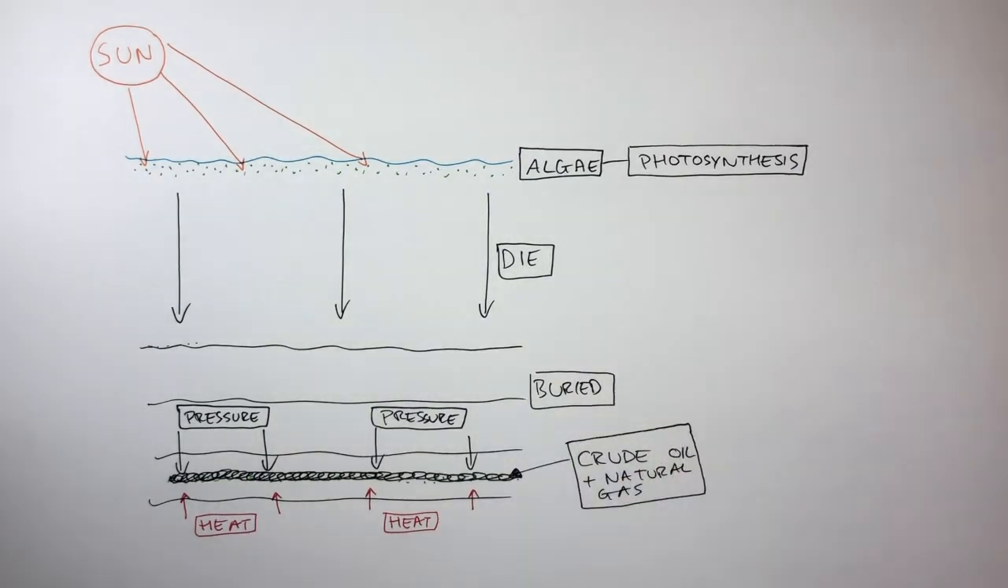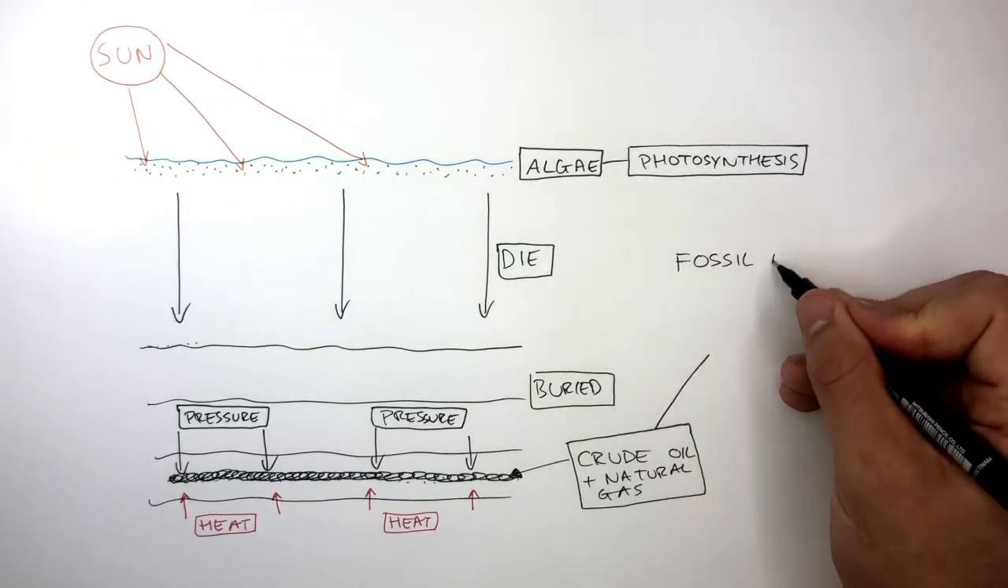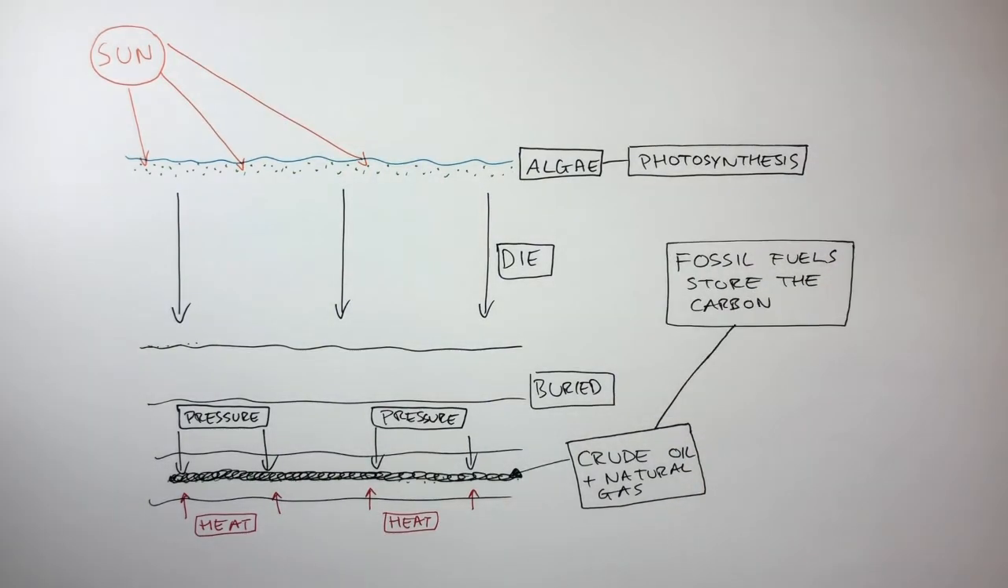So the carbon dioxide that was in the air got converted into glucose and oxygen by the algae by photosynthesis, and then this algae has now been converted into crude oil, so the carbon that was in the carbon dioxide that was in the glucose is now stored in the crude oil. This is how fossil fuels store the carbon.